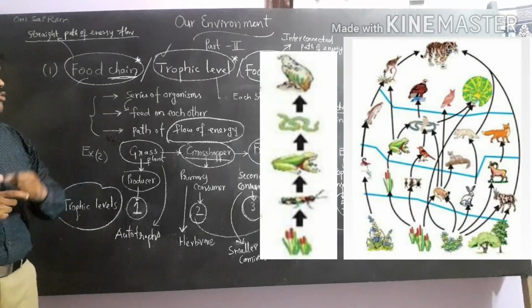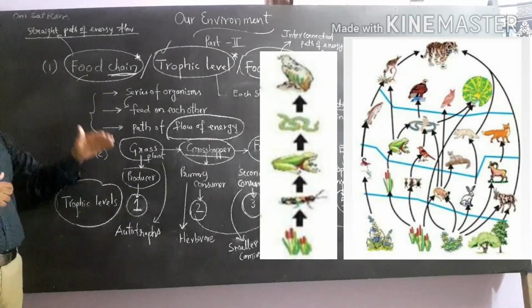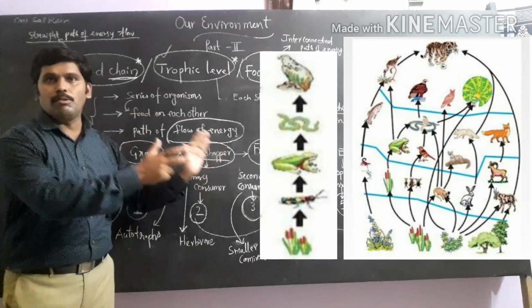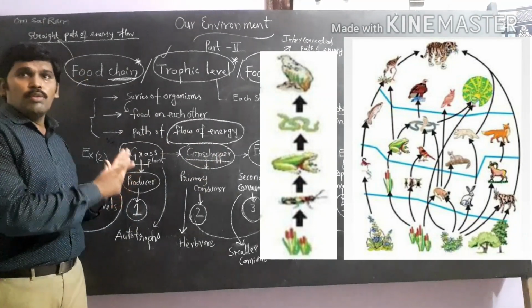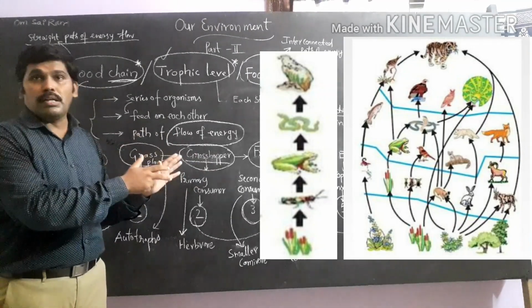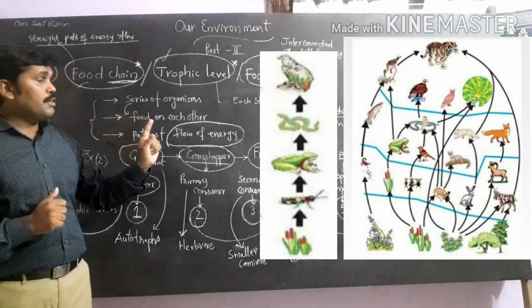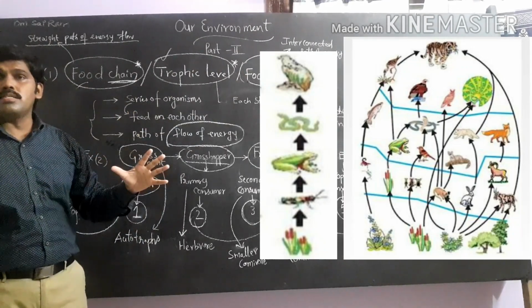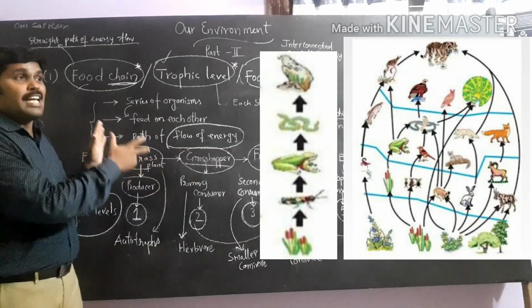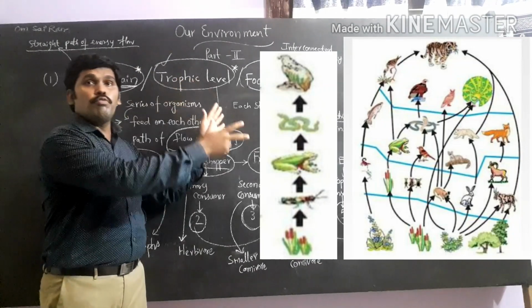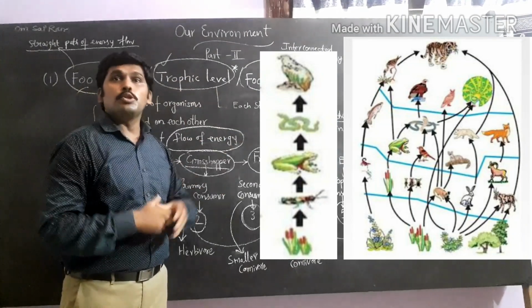And come to the third point. A food chain consists of a maximum of 4 to 5 trophic levels only. Why the food chain has only 4 to 5 trophic levels, we'll discuss later. Whereas if you observe the food web, it has numerous trophic levels. Trophic levels in a food chain are limited, whereas in a food web they are numerous.